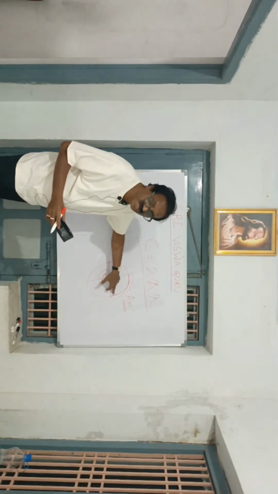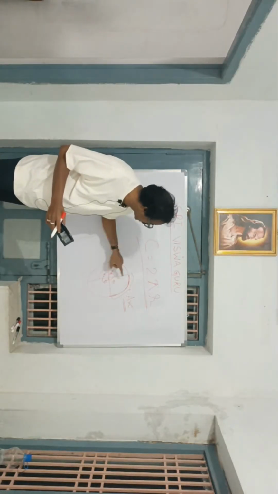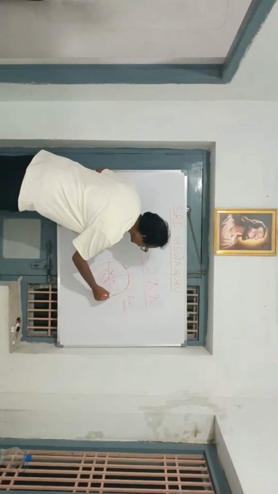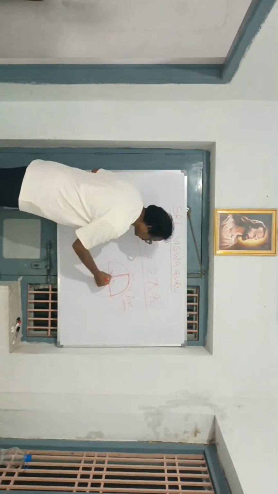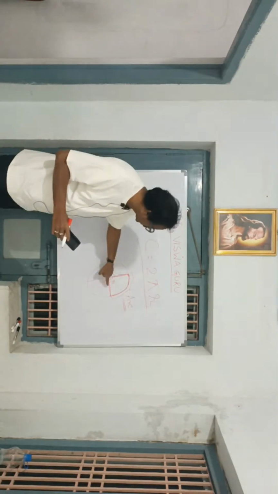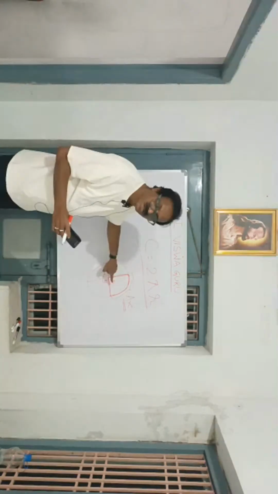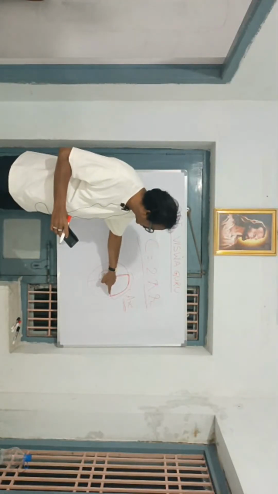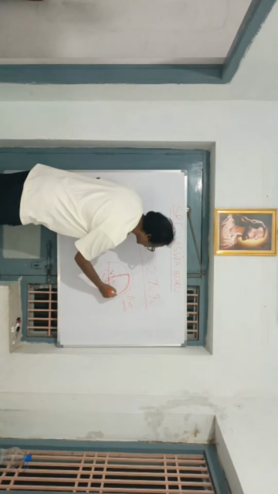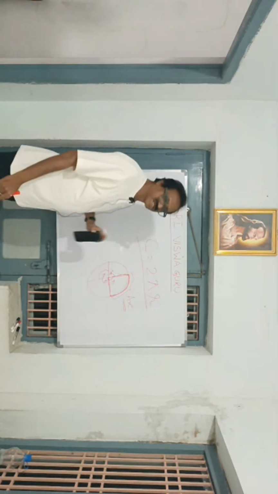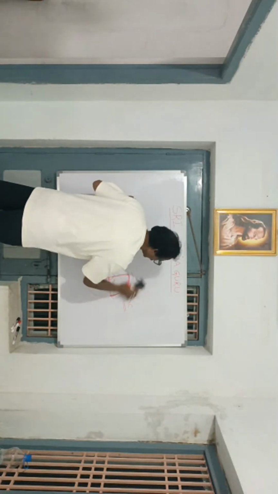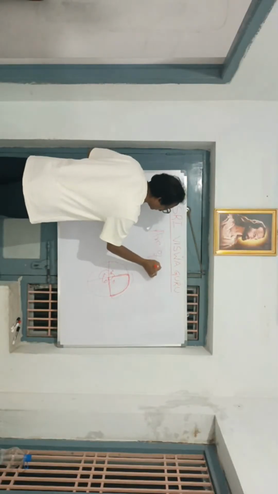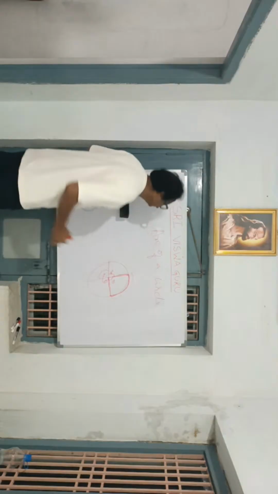A segment or a portion along the curve is known as the arc of a circle.